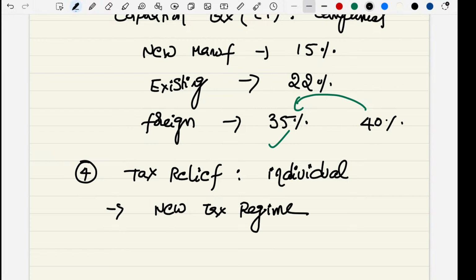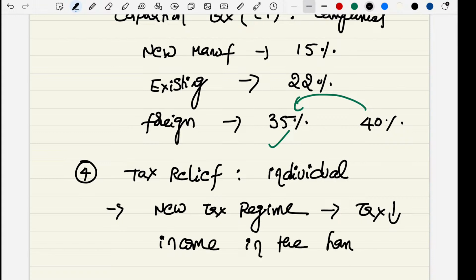Whenever the tax is reduced, the income in the hands is known as disposable personal income.